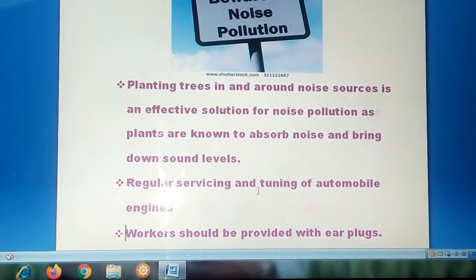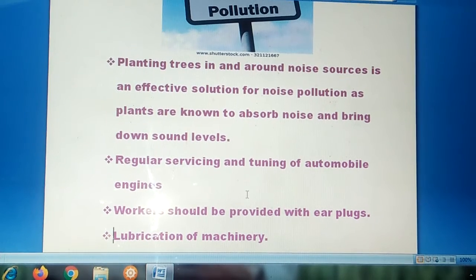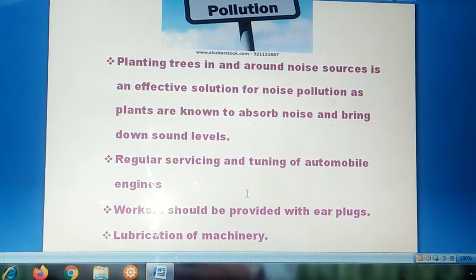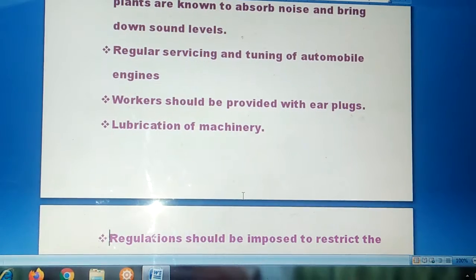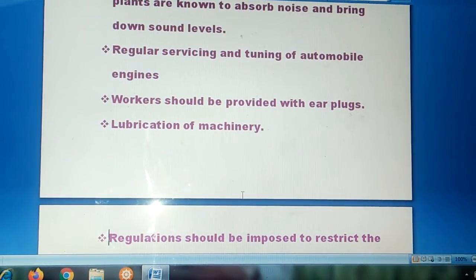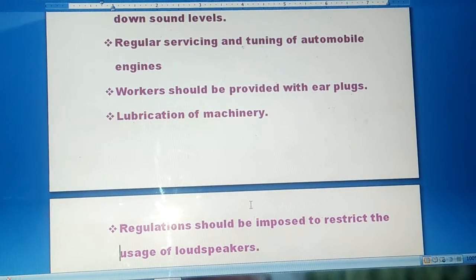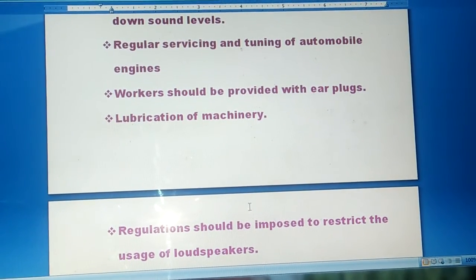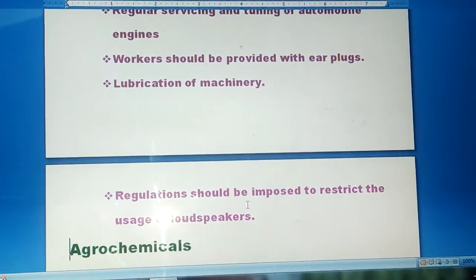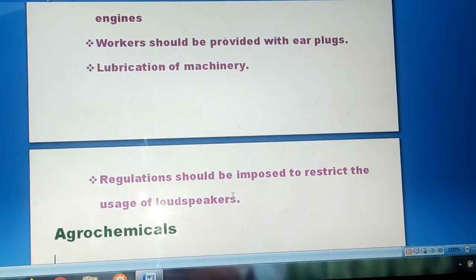Then workers to be provided with earplugs. Okay, the lubrication of machinery. Machines should be lubricated. Some lubricant should be added, otherwise it will cause friction. Because of this friction, it will cause noise. Then regulation should be imposed to restrict the usage of loudspeakers. So you can avoid the usage of loudspeakers. These are some of the ways of controlling noise pollution.